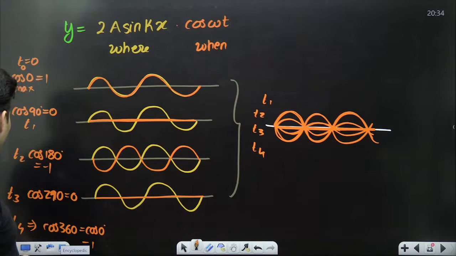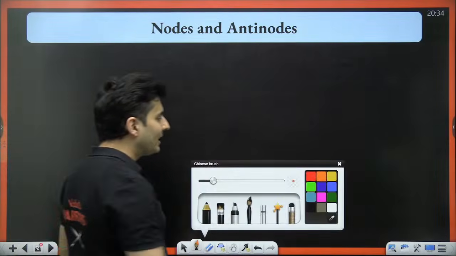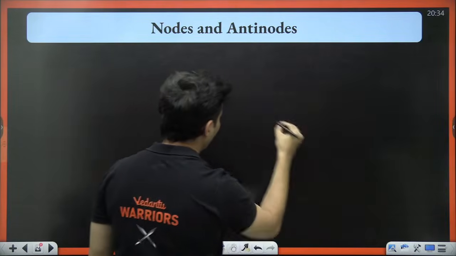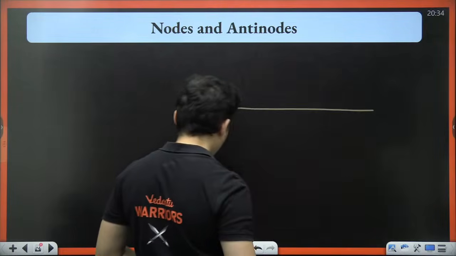Some points are not moving at all. Some points are moving the most. So you will get the following.